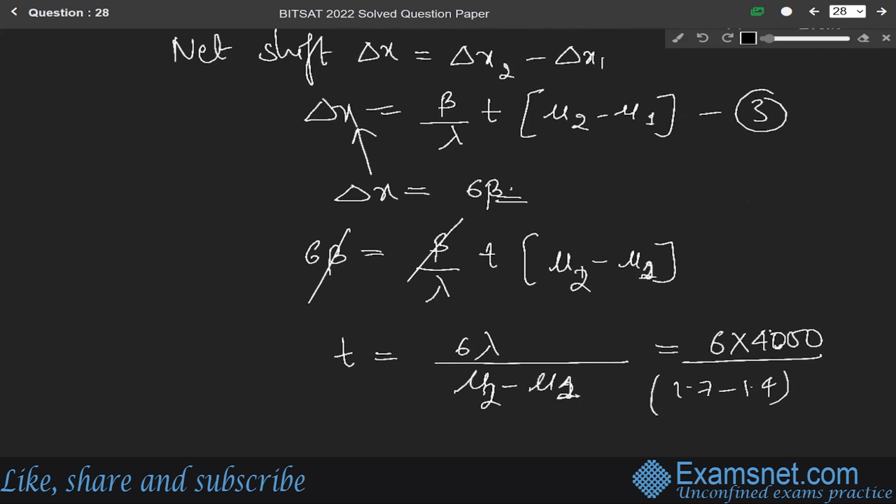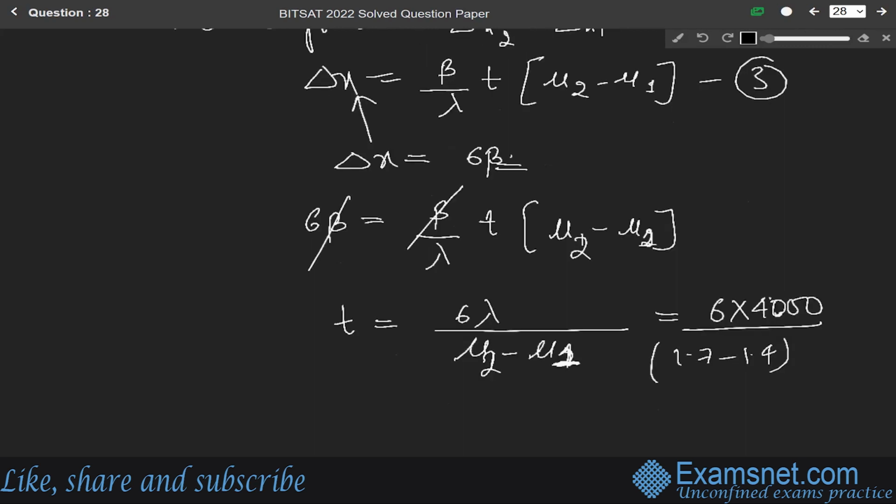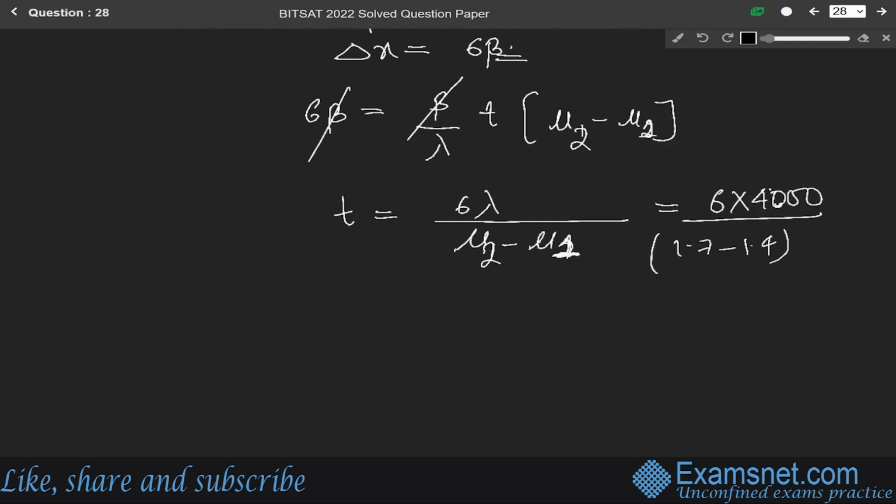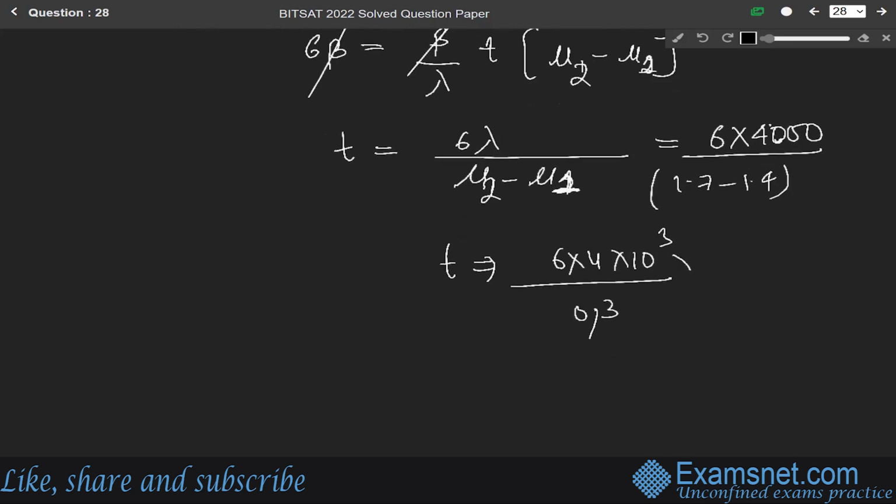So solving it we get t as 6 into 4 into 10 to the power 3 over 0.3, so it will become 8 into 10 to the power 4 angstrom.